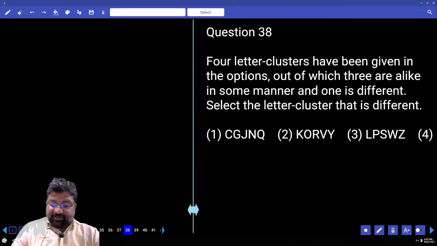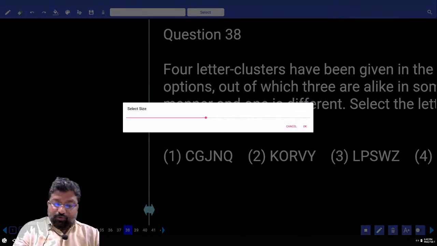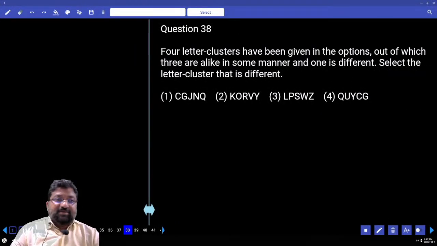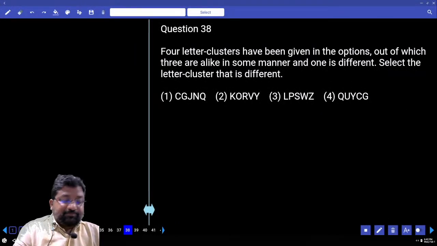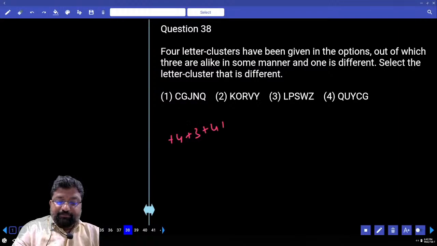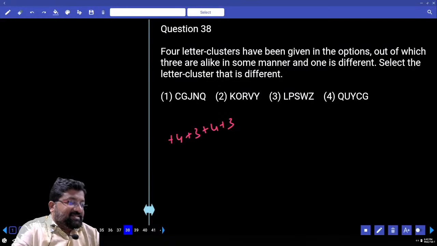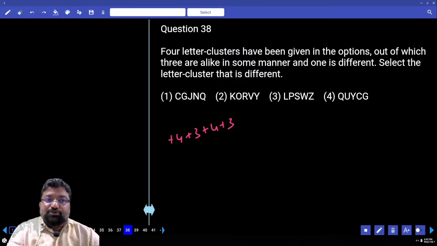A letter cluster is given to us. Go only with the place values. 3, 7, plus 4. 7, 10, plus 3. 10, 14, plus 4, plus 3, plus 4, plus 3. There is some consistency here. Right? Now look: 11, 15, plus 4. 15, 18, plus 3. 18, 22, plus 4, plus 3.